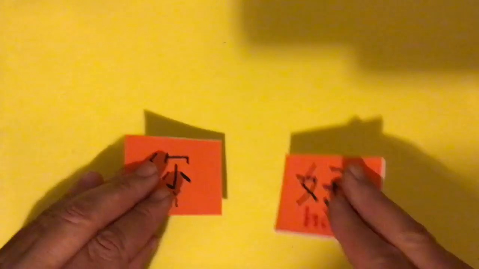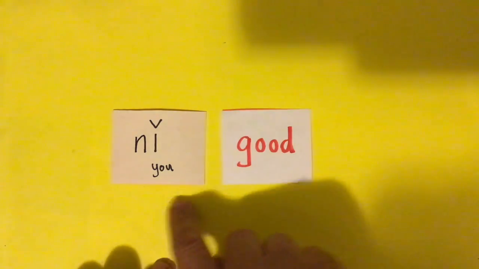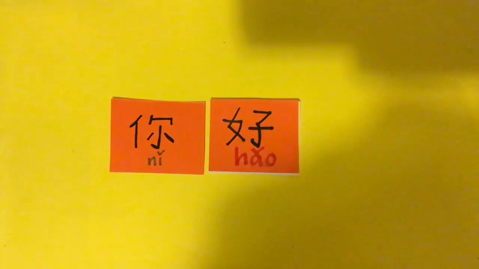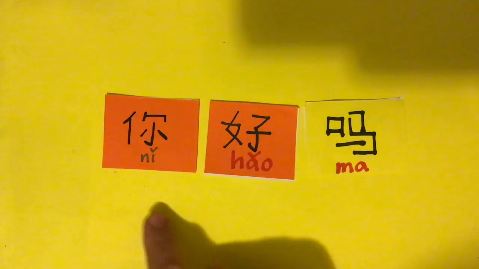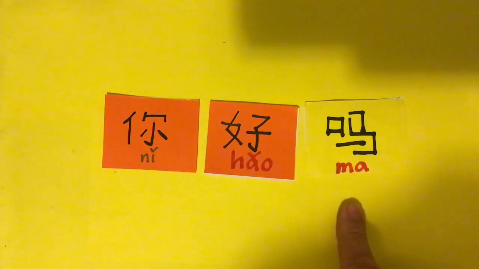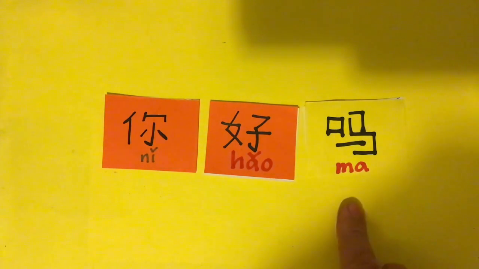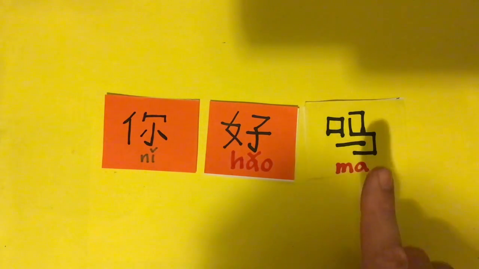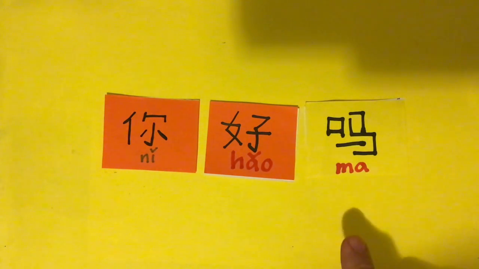On to our words for the day. You guys already know this one, 你好, which we know is hello. Literally, you, good. 你好, you're good. Now, if we add this word, 吗, to the end, we have changed a statement to a question. So, 你好, you good? 你好吗? Are you good? Or in English, we would say, how are you? 你好吗? In the same way, you can add 吗 to any statement and it will make it into a question.